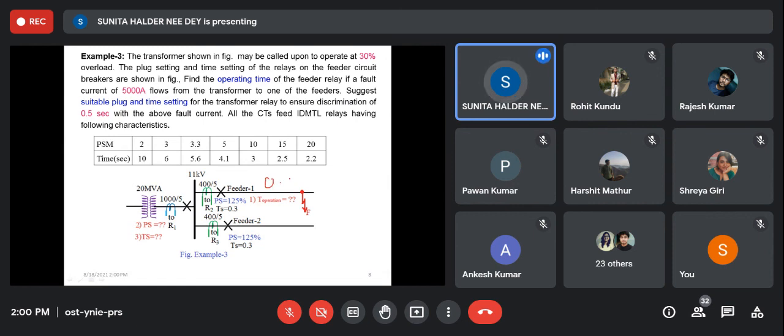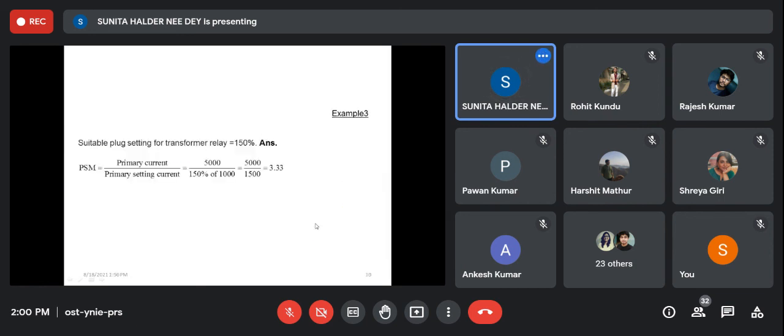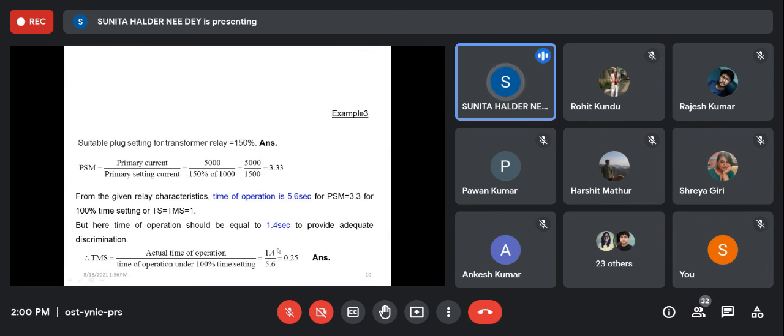If we want to give a discrimination of 0.5 second, then the time here will be 1.4 second. Then what will be this time setting? 1.4 by 5.6, right? That is written here also. So this will be the time multiplier setting.